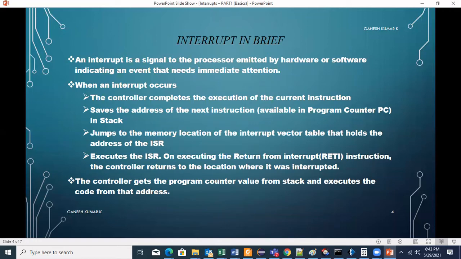Once the ISR is completed, on executing a return from interrupt instruction, the controller returns to the location where it was interrupted. The controller gets the program counter value from the stack by popping the values and executes from that address. So this is in brief what an interrupt does and what a controller does when an interrupt occurs.